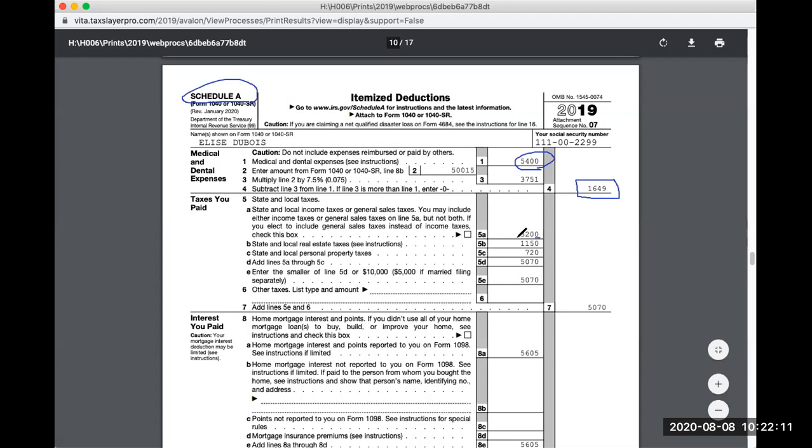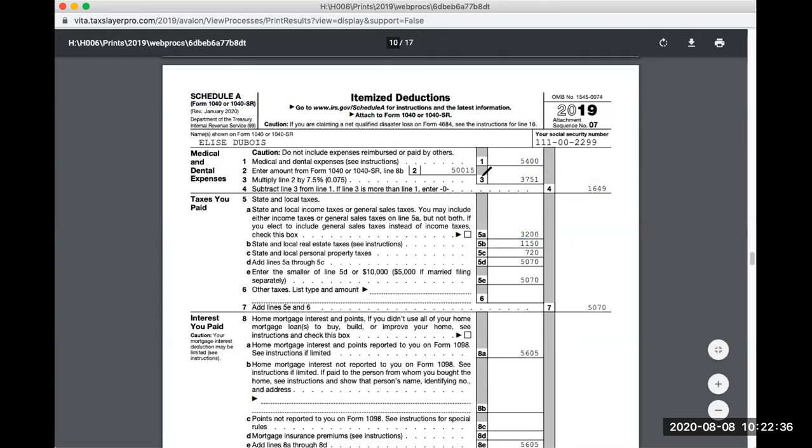And then we do have the state income tax here, so this is good. And then we also have the real estate taxes, the 1,150. And then we have the personal property taxes at 720. And then the home mortgage interest at 5,605. So all of those were input correctly.